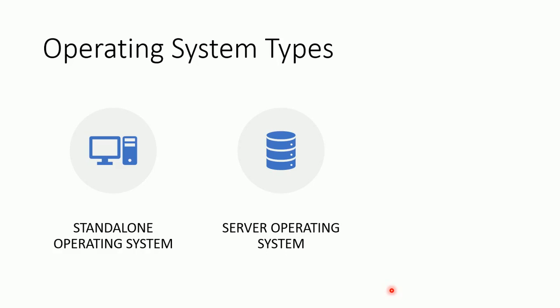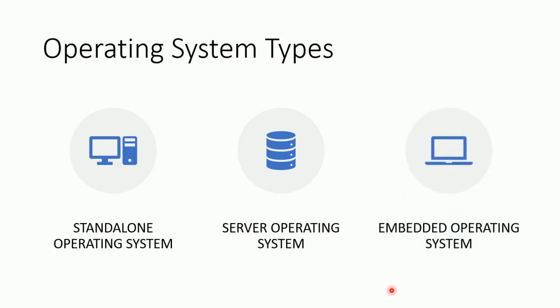service terminals, etc. The third one is embedded operating system. An embedded operating system is a specialized operating system designed to perform a specific task for a device that is not a computer. An embedded operating system's main job is to run the code that allows the device to do a certain particular job.